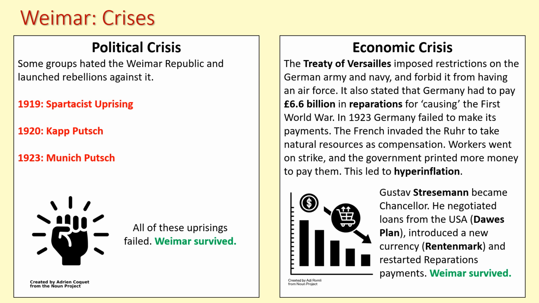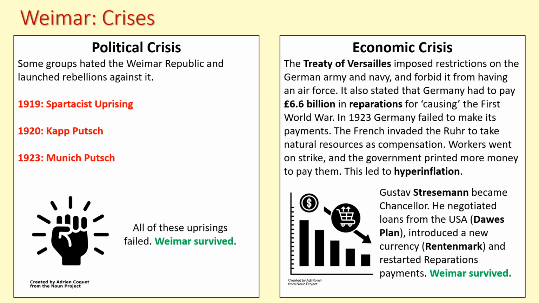So we've got the constitution of the Weimar Republic in place, and at the time they think this is quite progressive and forward thinking, and they've got that insurance policy of the emergency powers that can be used if there's a crisis they face. And sure enough, there's quite a lot of crises that they face in the years after the First World War. But the crucial thing to remember with these crises that I'll talk more about in a moment is that Weimar survives them. They do not collapse. The actual system they've created works and they survive this period. And that's really important to remember.